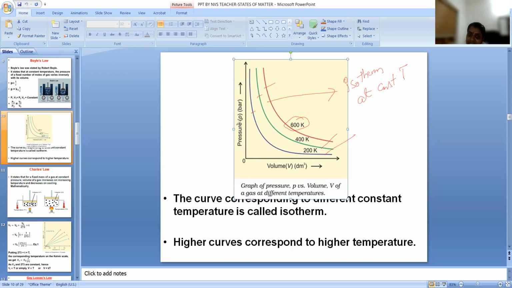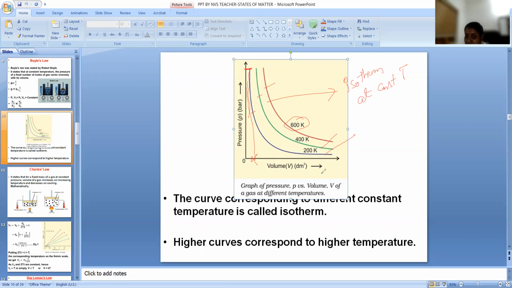From this graph itself, you can understand that if the pressure is at the peak point, look at this, this is the peak point of the pressure here. If the pressure is at the peak point, what will happen to the volume? The corresponding volume will be very little. So that is what this particular isotherm is giving us. If you increase the pressure, the volume will decrease.